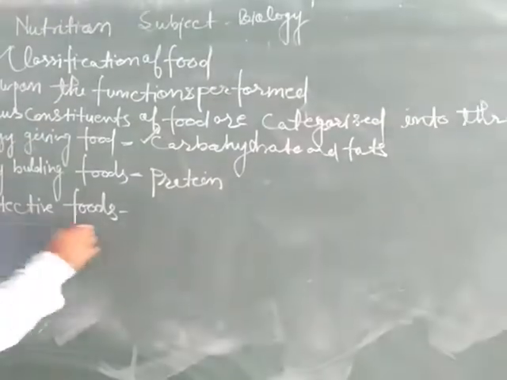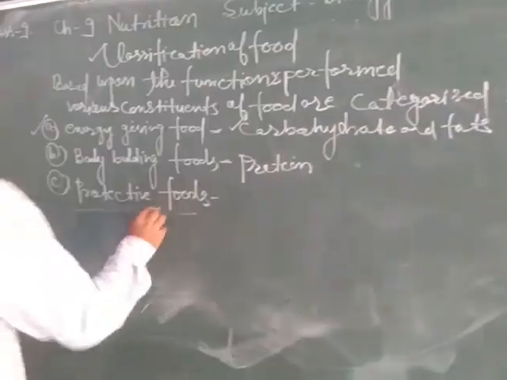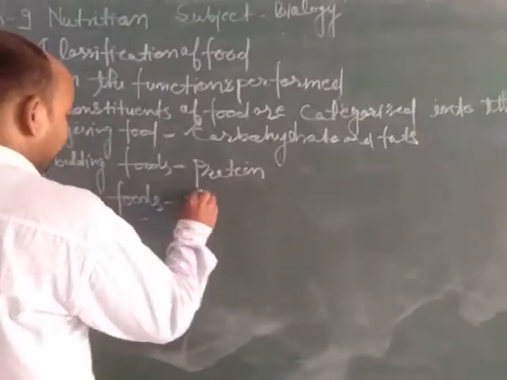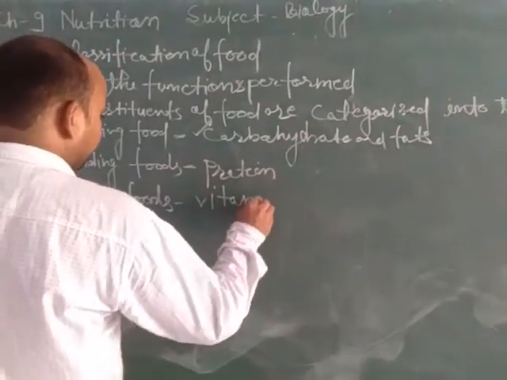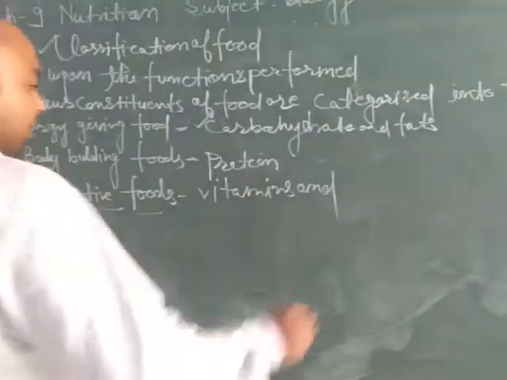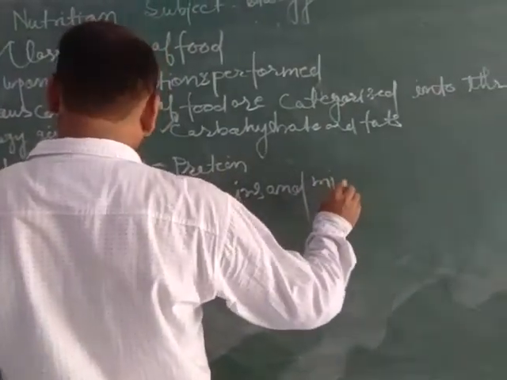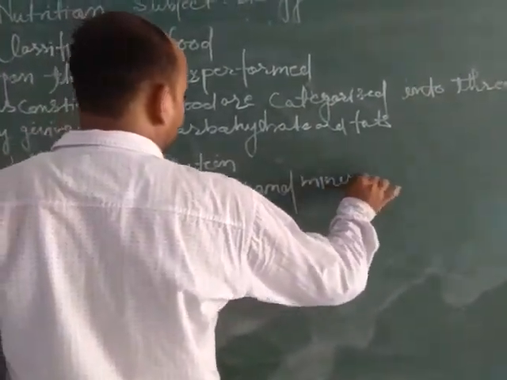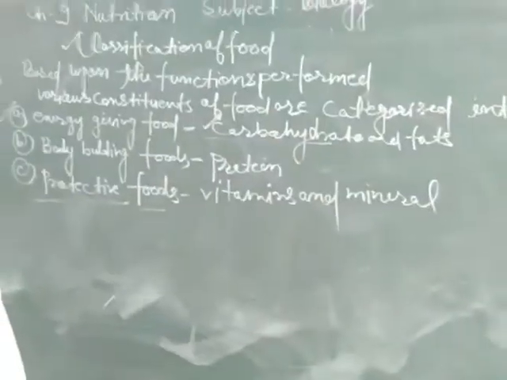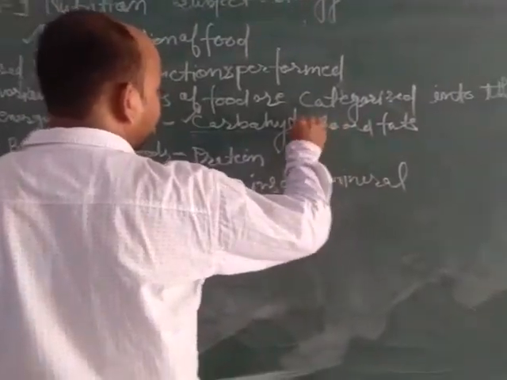The third type of food is protective food. Protective foods are vitamins and minerals. Carbohydrates are those substances which provide energy to our body, and are generally sweet in taste.